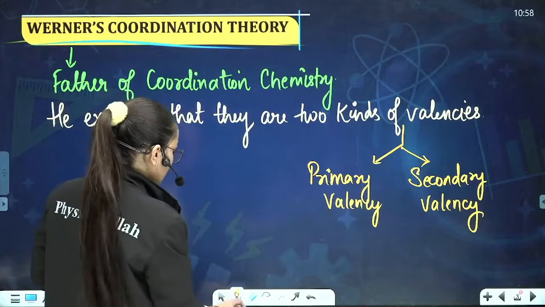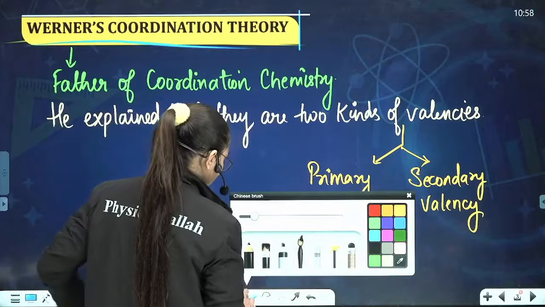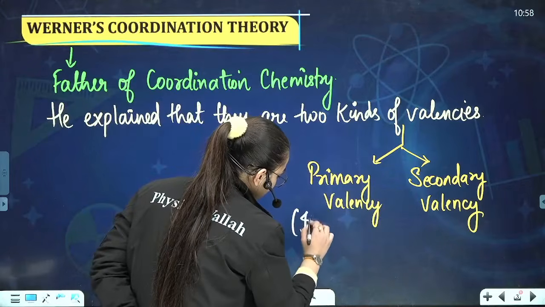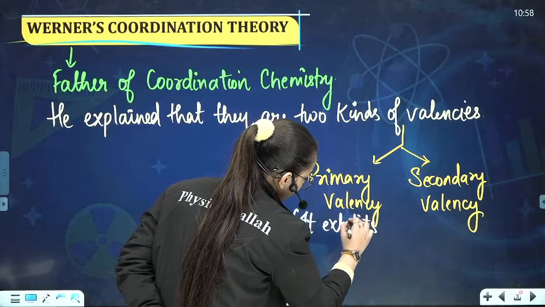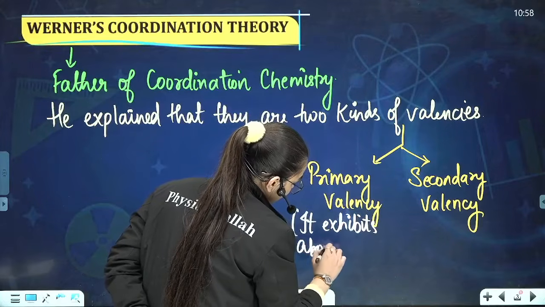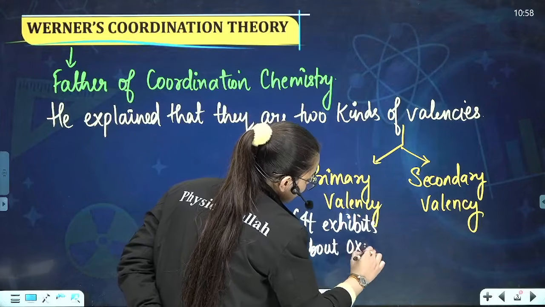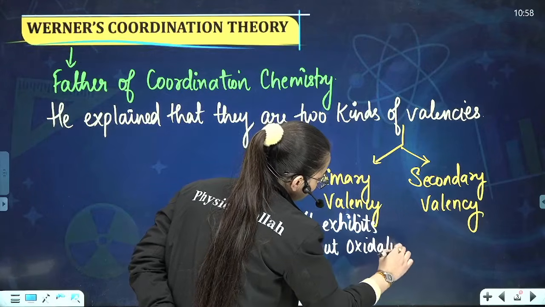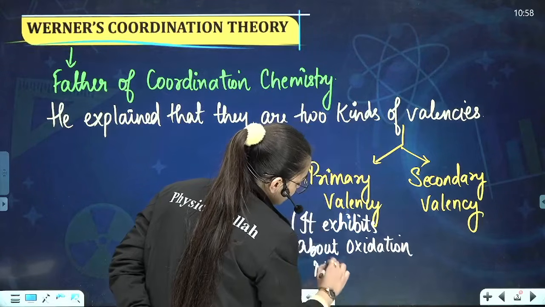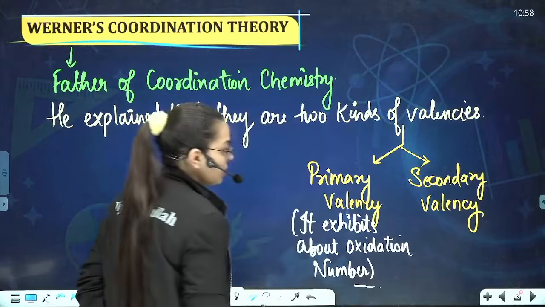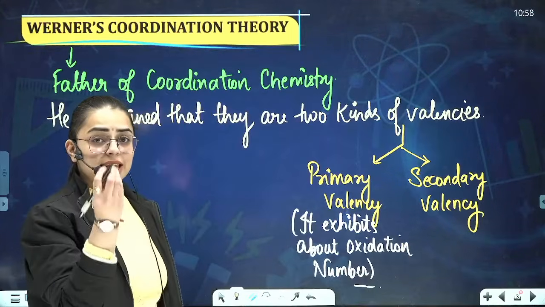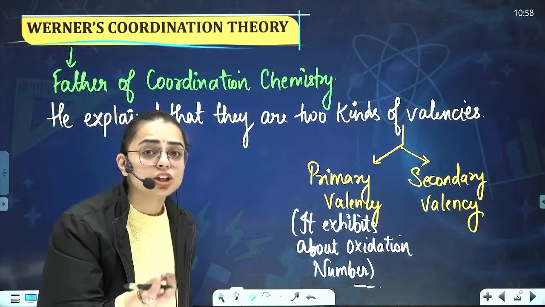What did Werner say? Werner said that primary valency exhibits oxidation number. About what? About oxidation number. And if I talk about secondary valency, secondary valency exhibits what?